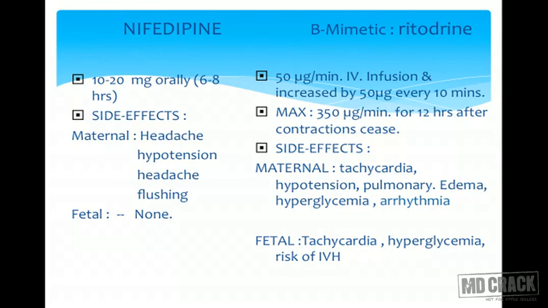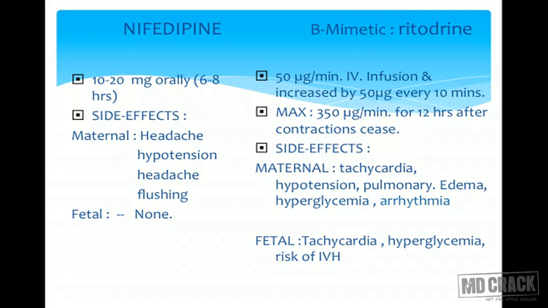Ritodrine, we can give it as an infusion if she is having contractions and then shift her to intramuscular. So the infusion is 50 microgram per minute IV infusion, increased by 50 microgram every 10 minutes, maximum 350 microgram per minute, for 12 hours after the contractions cease, and then gradually we can taper it off.